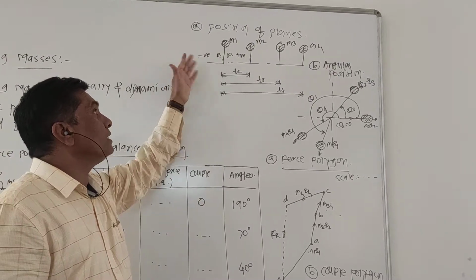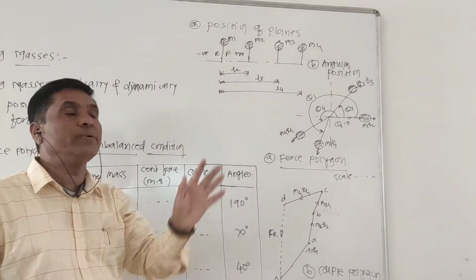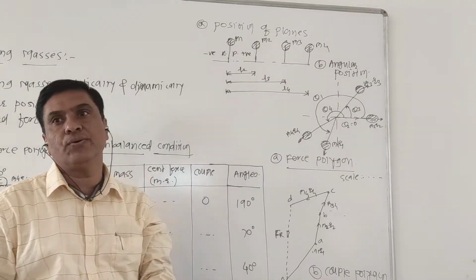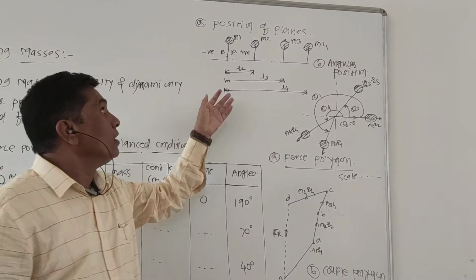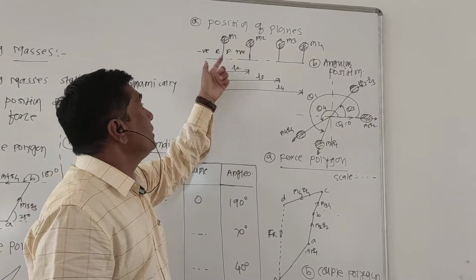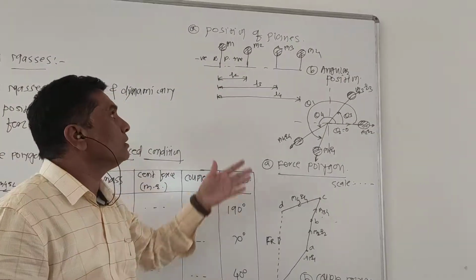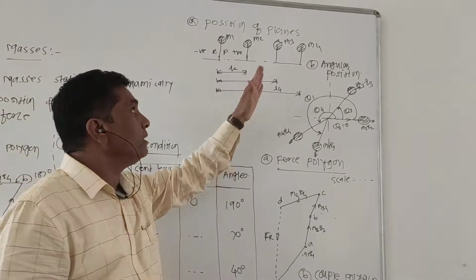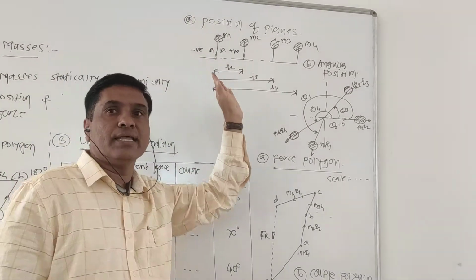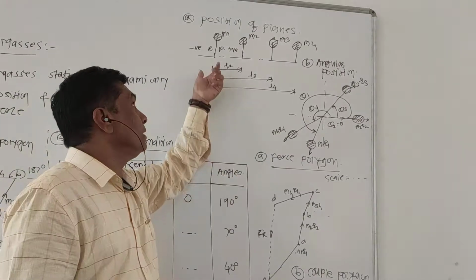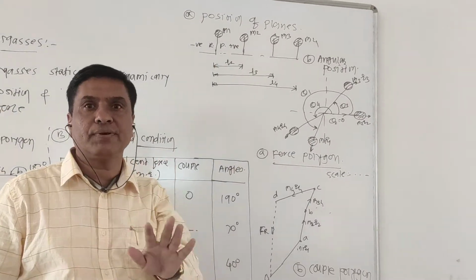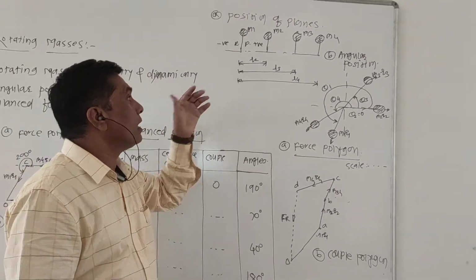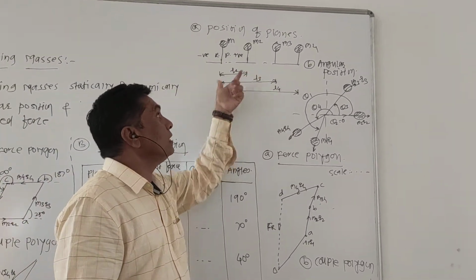Whatever lies on the left hand side of this reference plane is denoted by a negative sign, whereas the right hand side is denoted by a positive sign. Now why is this reference plane to be considered? Because the cumulative effect of the inertia force or unbalanced force must be transferred to one of the planes. That is why it is essential to fix one of the planes as a reference plane. Accordingly, I have made this arrangement.